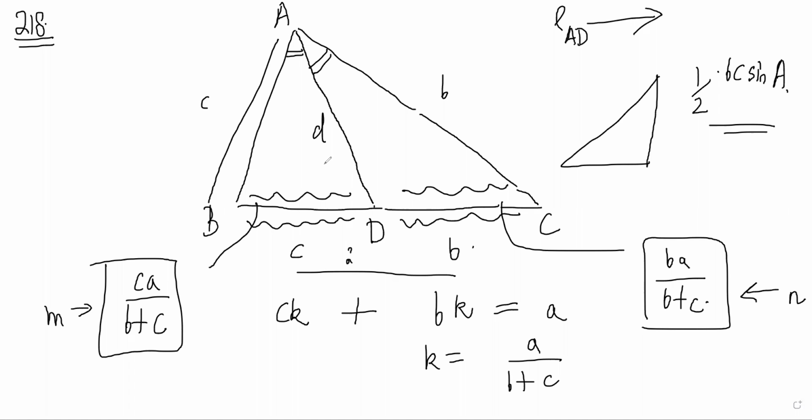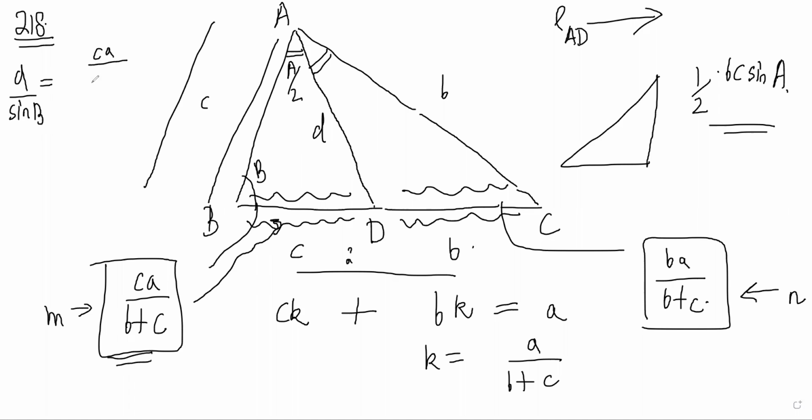In ABD, you can do the sine rule, right? We know this is A by 2, this is B, and we know this is ca by (b plus c). We know this is c, we know this is d, and d is what you need. So you can say d by sine B is equal to ca by (b plus c) by sine A by 2, right? Yes. And you can multiply it like this, and you can say d is equal to c sine B into a by (b plus c) sine A by 2, right?